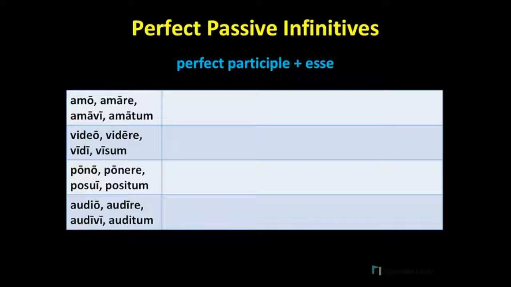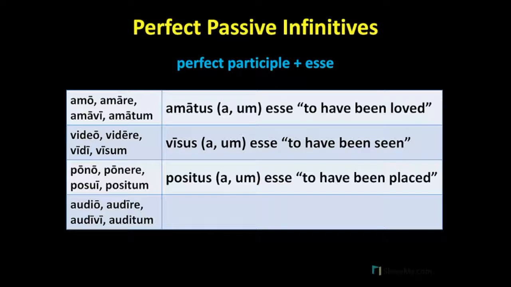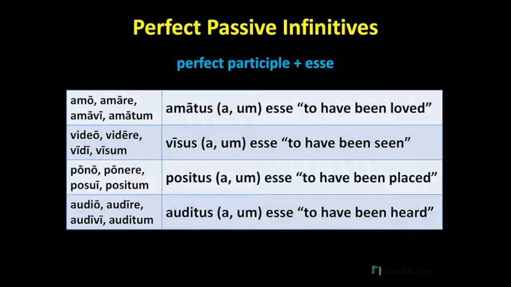All we need to do is take the perfect passive participle and add esse. And remember that the perfect passive participle is an us, a, um adjective. And so we will need to represent all three genders when we write our perfect passive infinitive. So from amo, amare, we'll take the perfect participle, amatus, amata, amatum, and add esse. For video, videre, we'll take our perfect passive participle, visus, visa, visum, and add esse. For pono, ponere, we'll have positus, posita, positum, esse. And for audio, audire, we'll have auditus, audita, auditum, esse.